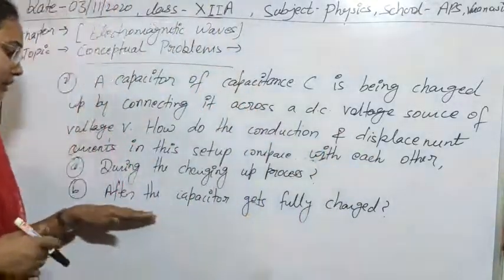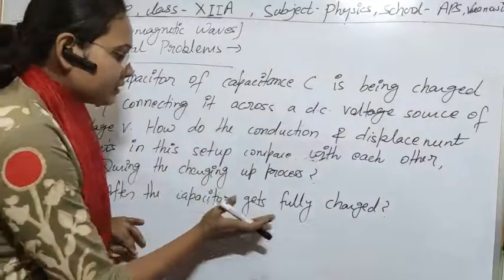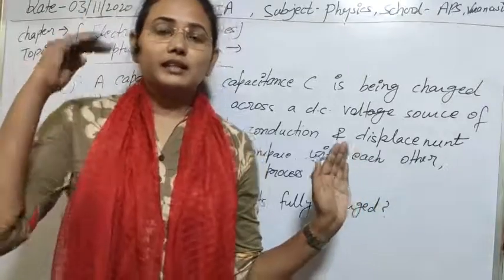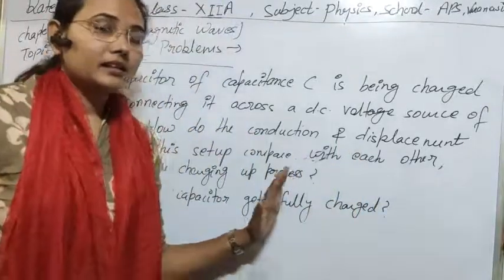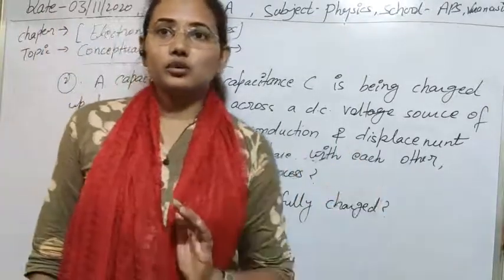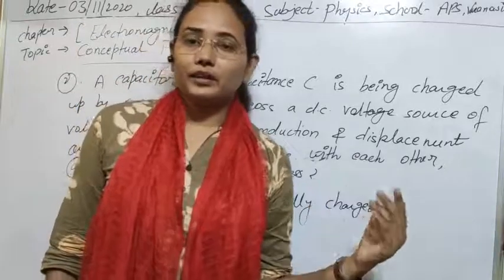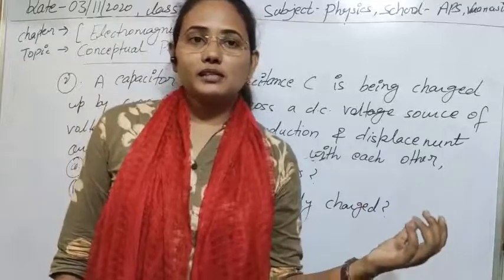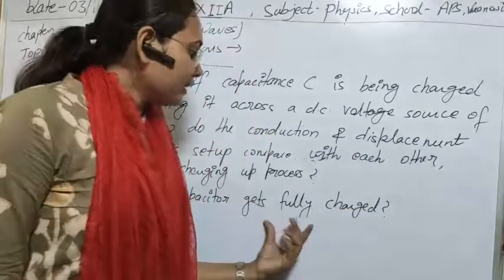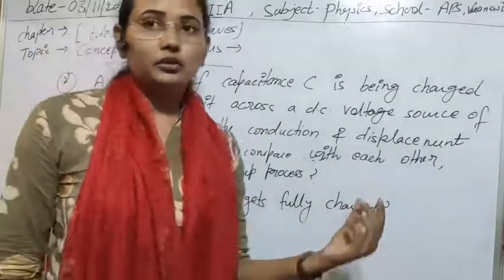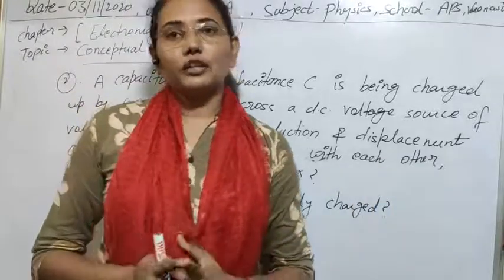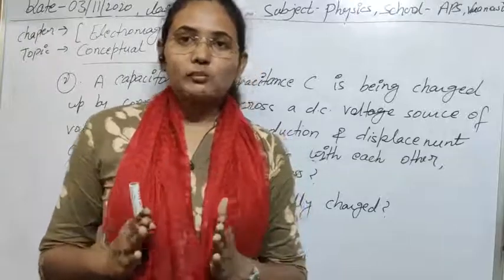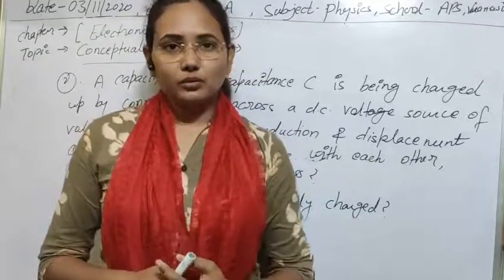The second question is, after the capacitor gets fully charged. As you know, when the capacitor is fully charged, then in that condition the conduction current in the circuit becomes zero. Means there is no current flowing in the circuit when the capacitor is fully charged. So if the conduction current is zero, then with the help of the property of continuity we can easily say that the displacement current between the plates of the capacitor will also be zero.